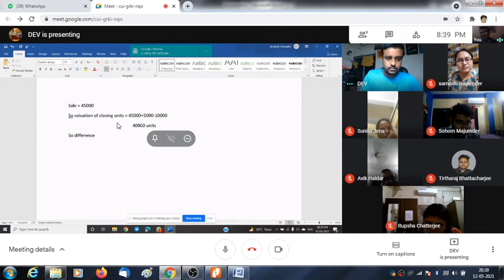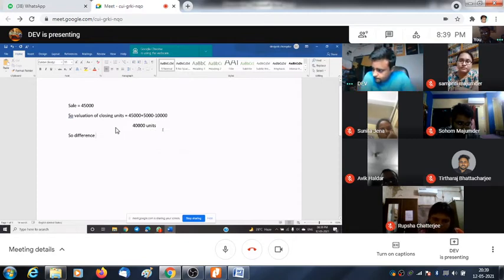Valuation of closing unit. We know production equals sales plus closing stock of finished goods minus opening stock of finished goods, isn't it right? That is the basic equation. Sales plus closing stock of finished goods minus opening stock of finished goods. Sales is there, minus opening stock of finished goods. Then how again does this closing stock come here?